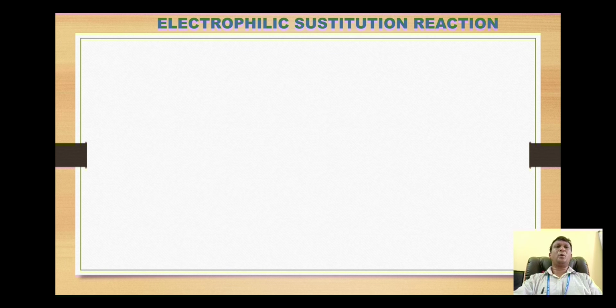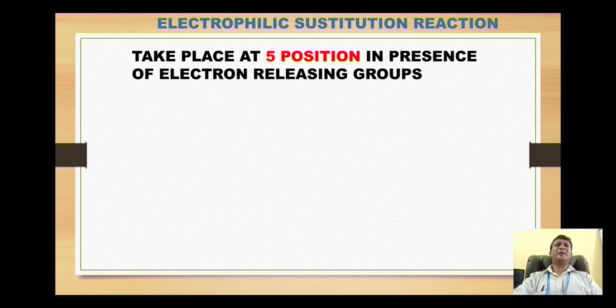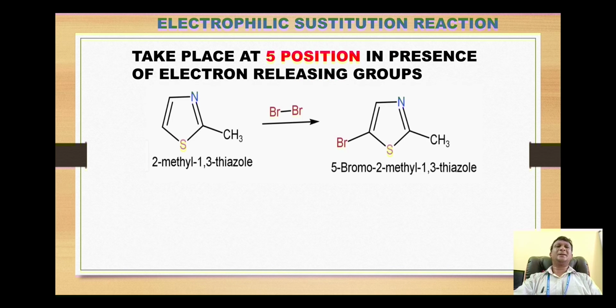Next, look at some important electrophilic substitution reactions. The electrophilic reaction takes place at the 5 position in the thiazole ring, and this takes place in presence of an electron releasing group only. For example, let's look at this starting material 2-methyl thiazole.